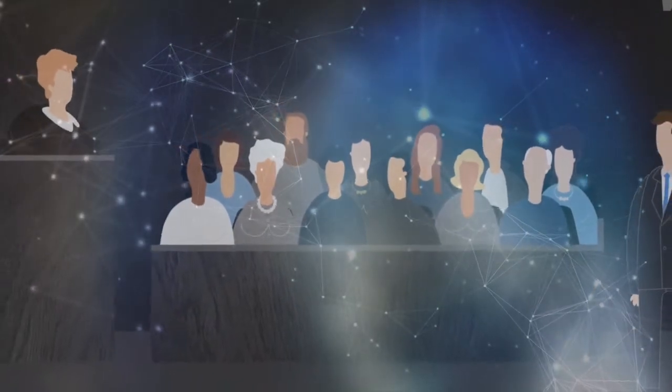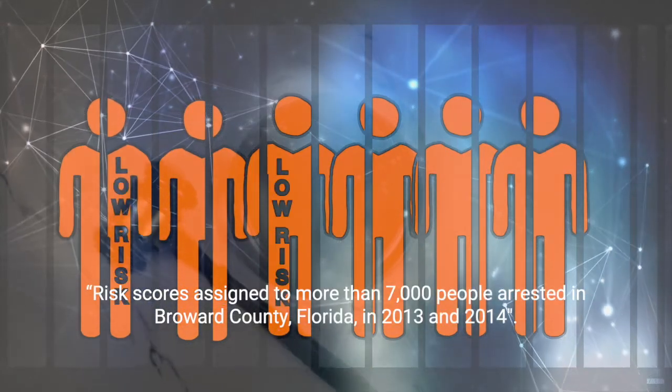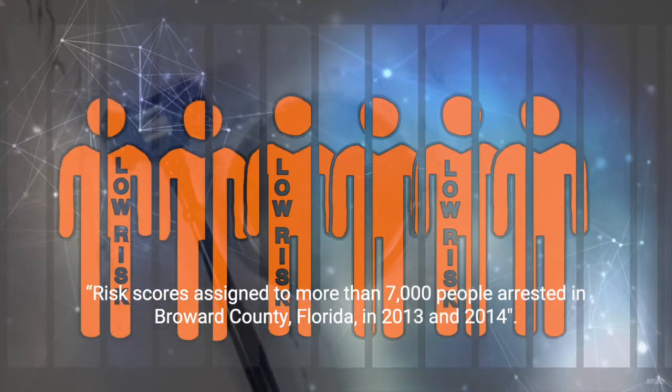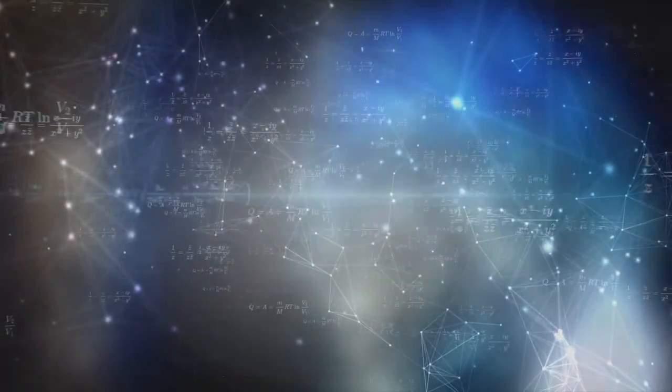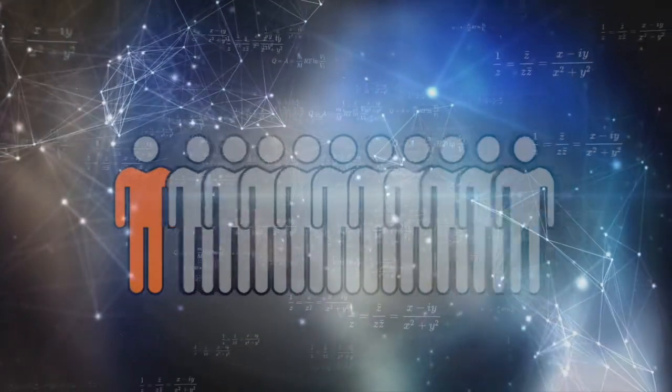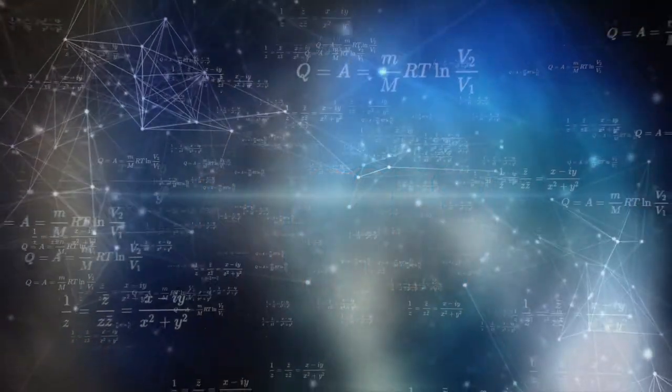In 2016, investigators working for ProPublica published an article based on risk scores assigned to more than 7,000 people arrested in Broward County, Florida. They used that data to see how many were charged with new crimes over the next 2 years, which was the same benchmark used by the creators of the algorithm. They found that the algorithm was particularly likely to falsely flag black defendants as future criminals, at almost twice the rate as white defendants. They also found that disparities could not be explained by prior crimes.